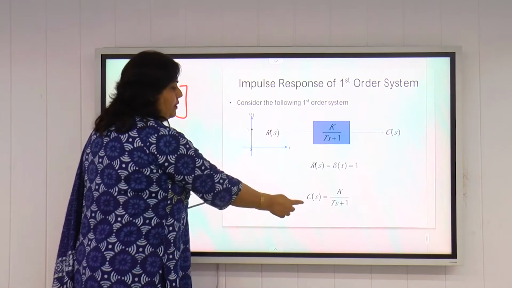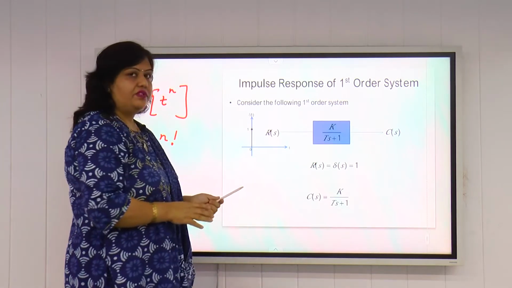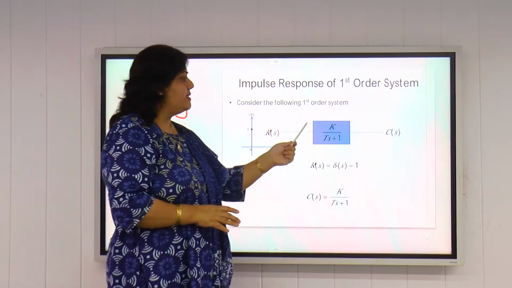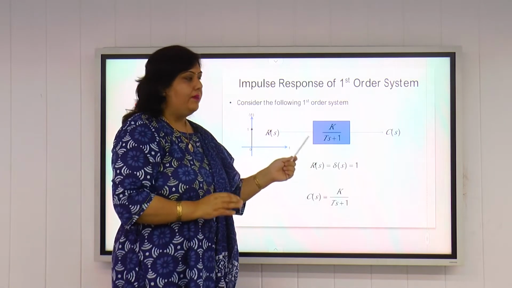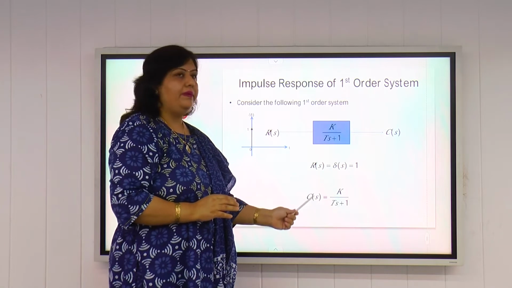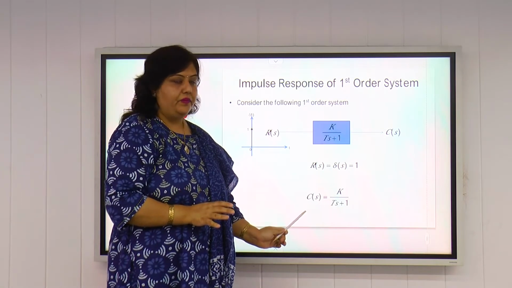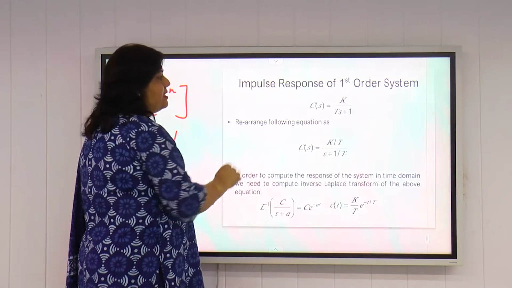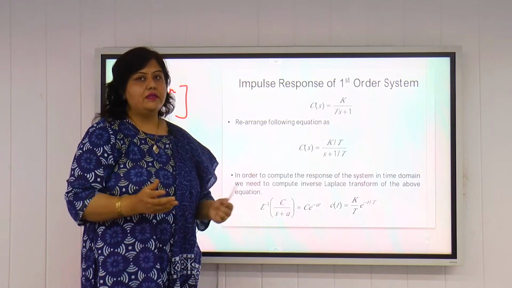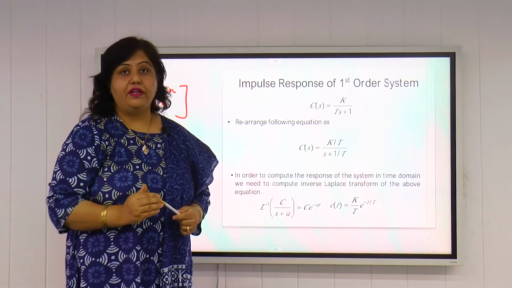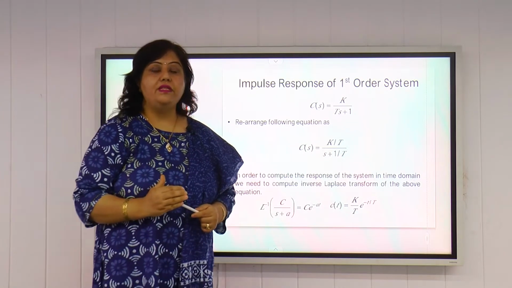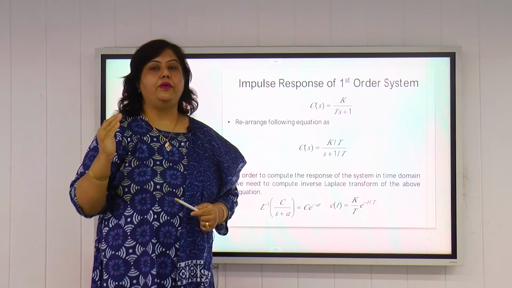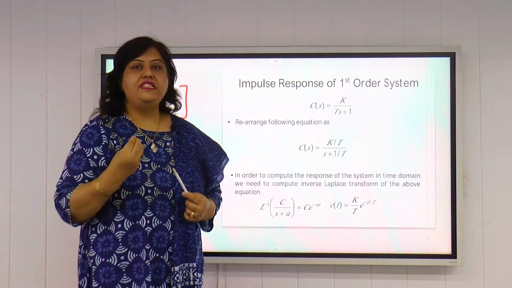C(s)/R(s) is the transfer function of this system. In this case C(s)/R(s) is K/(Ts+1), but R(s) is equal to 1, so C(s) will be equal to K/(Ts+1) only. This is the output of the system, but we have to find the time response. Time response means how the output varies with respect to time. So we have to find c(t).